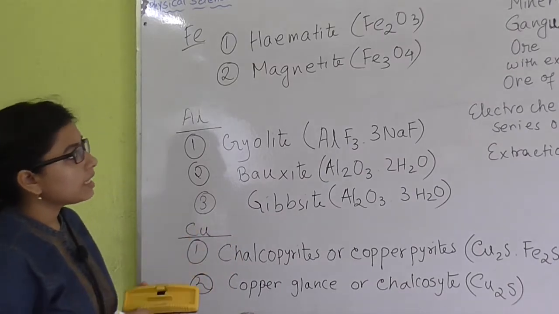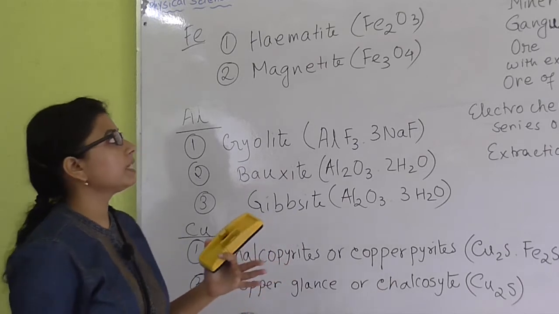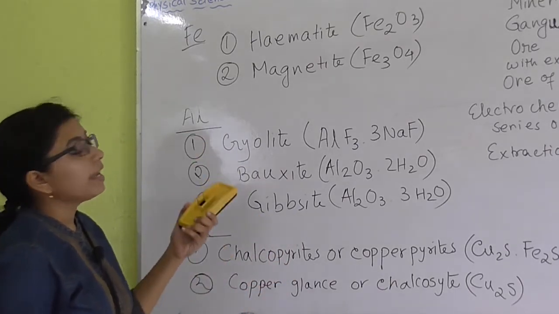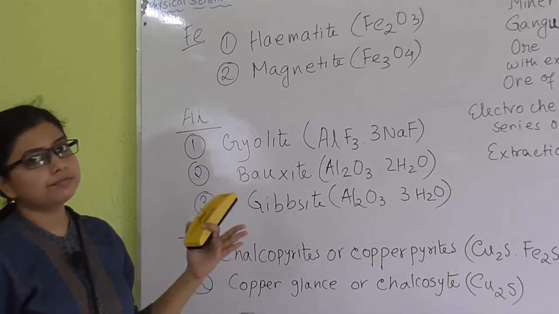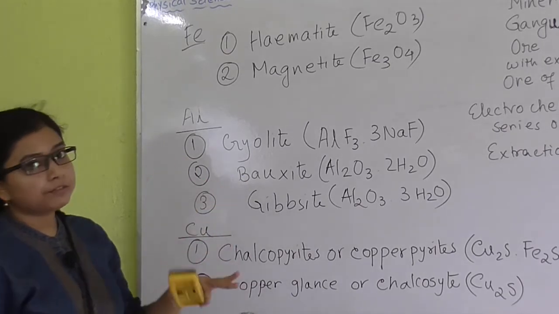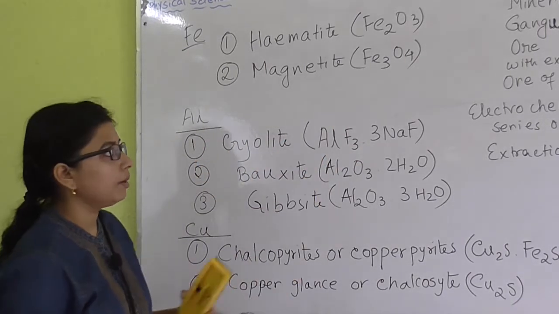So these are the 4 metals we have to read in this chapter, and I have written the most common and general ores of those metals, and you have to learn the names of the ores as well as their chemical formulas.